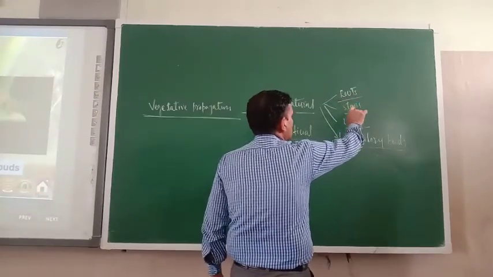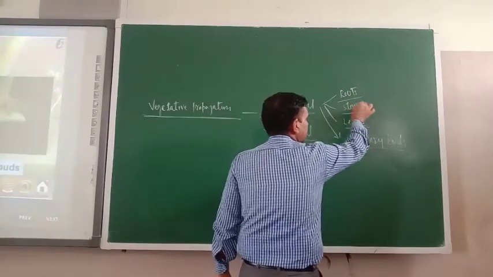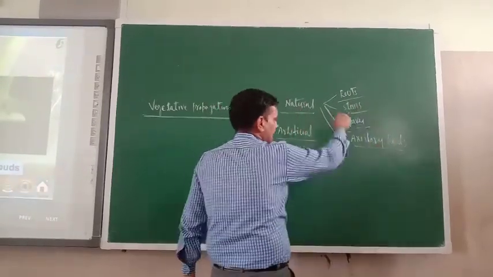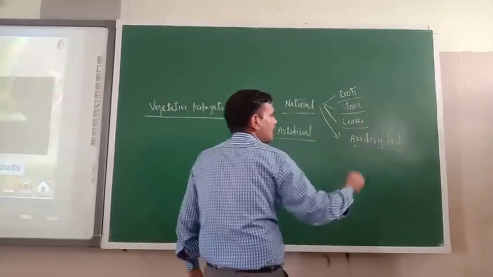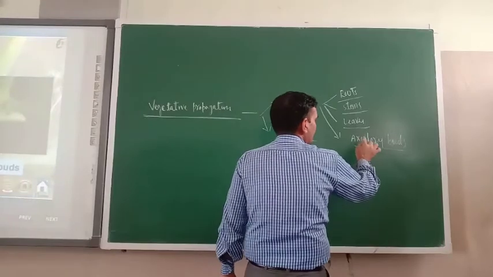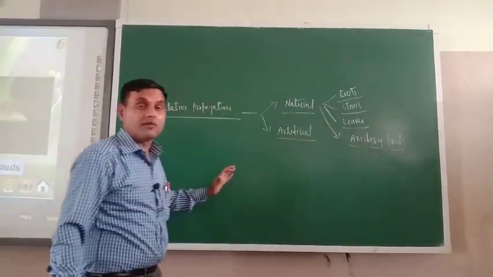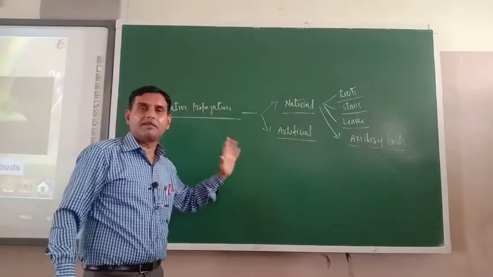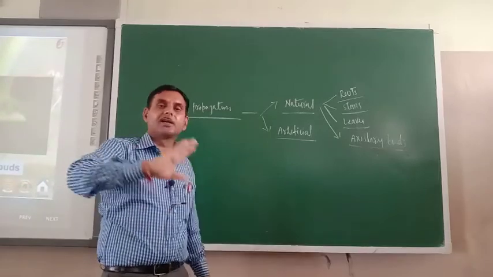With the help of roots, like carrot you might have seen, stems, like ginger and potato you might have seen, and yesterday I explained how leaves, like bryophyllum, can be used. I gave you that example yesterday. Axillary buds also, through axillary buds propagation can happen. Just see, whatever study I have explained.